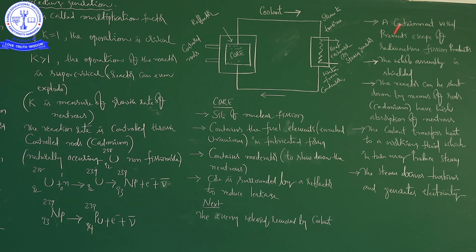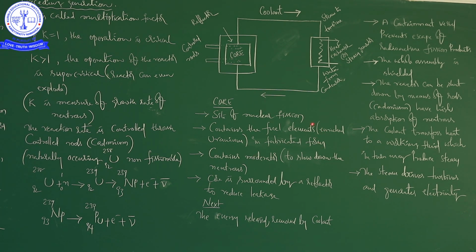First, the core. The core acts as the site of nuclear fission. The core contains the fuel elements, in the bracket enriched uranium.